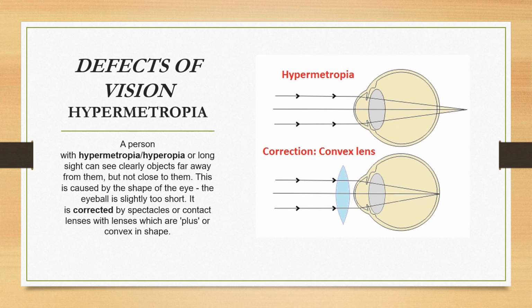A person suffering from hypermetropia, or long sight, can see clearly objects far away but not close to them. This is caused by the shape of the eye. The eyeball is slightly too short. It is corrected by spectacles or contact lenses which are plus or convex in shape. We can see that in the picture also.